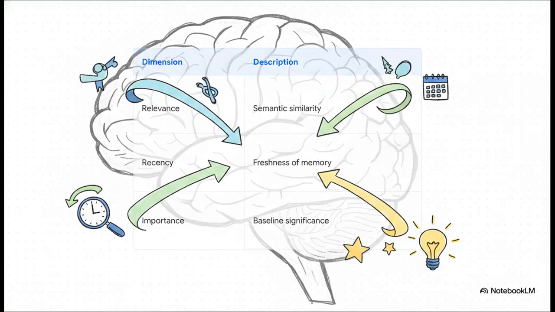To avoid pulling up totally useless data, advanced retrieval systems use a blended approach across 3 dimensions. You have relevance, which is semantic conceptual similarity, recency, meaning how fresh or old the memory is, and importance, the baseline significance of the fact. Relying solely on semantic vector similarity is a huge pitfall. I mean, you might pull up a highly relevant but completely outdated memory from 3 years ago. Systems need a blended score of all 3 of these dimensions to surface the perfect piece of context.